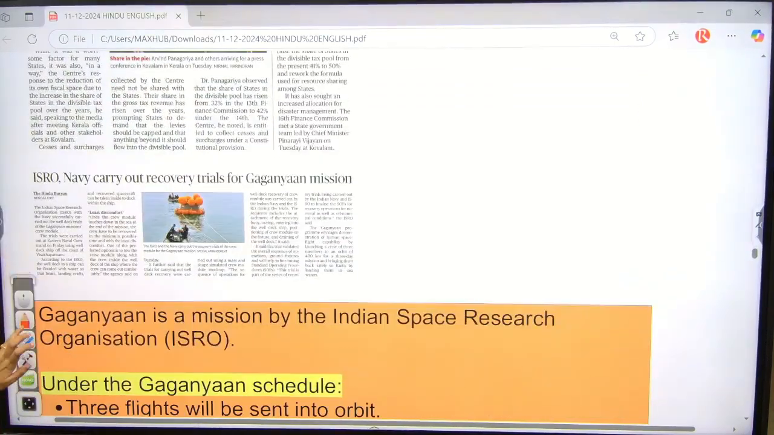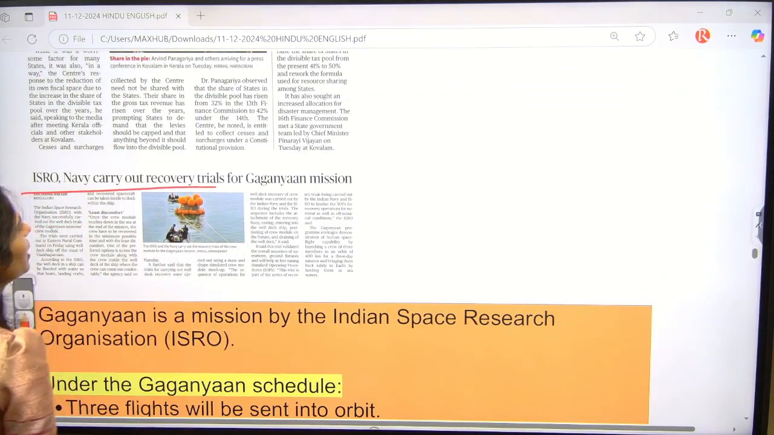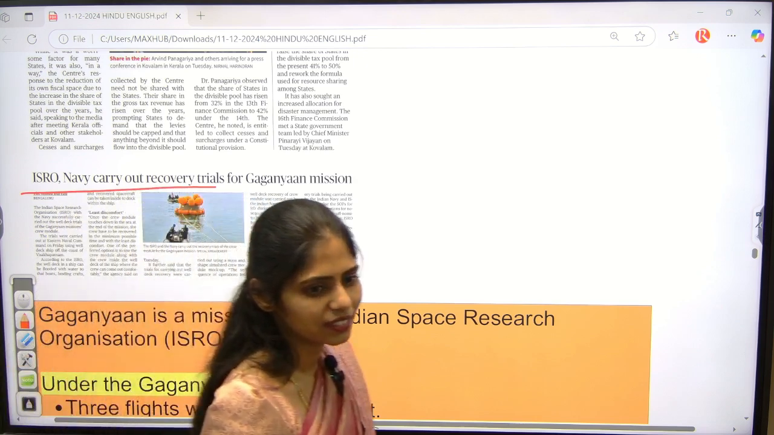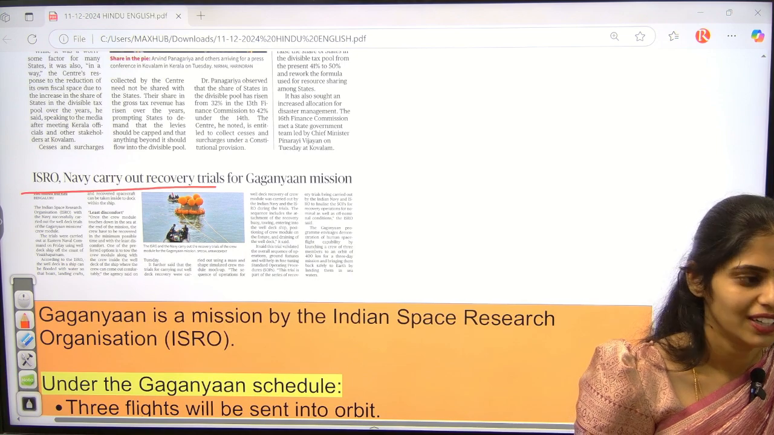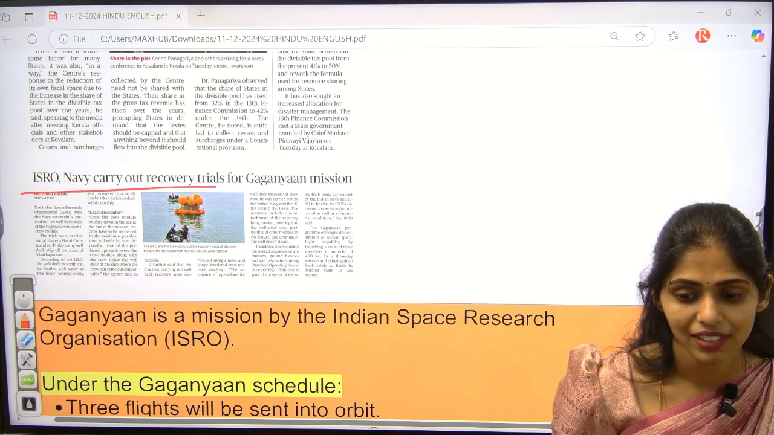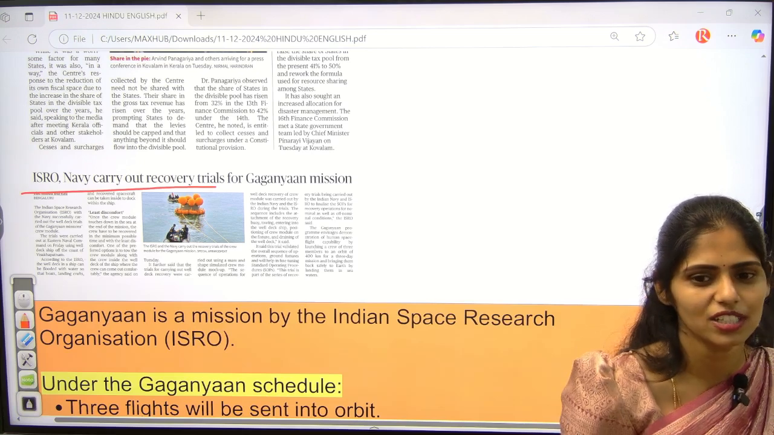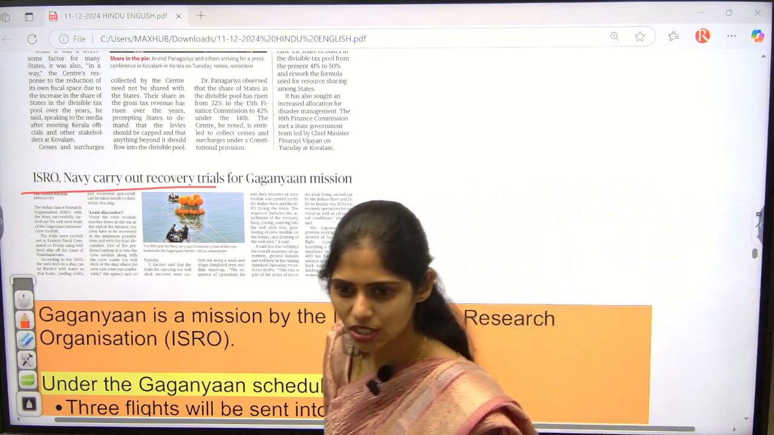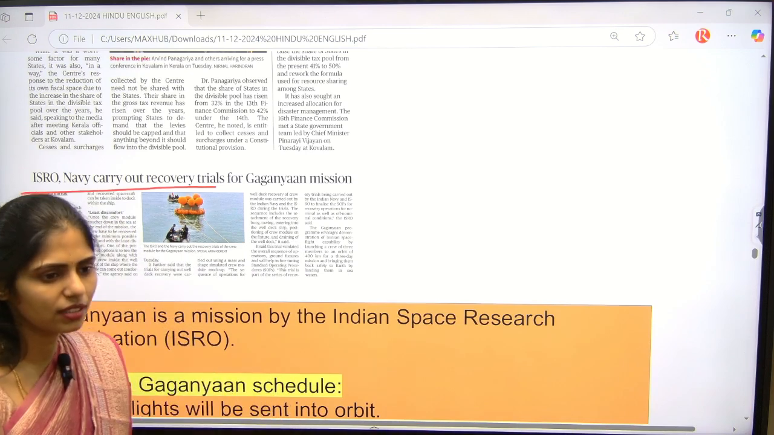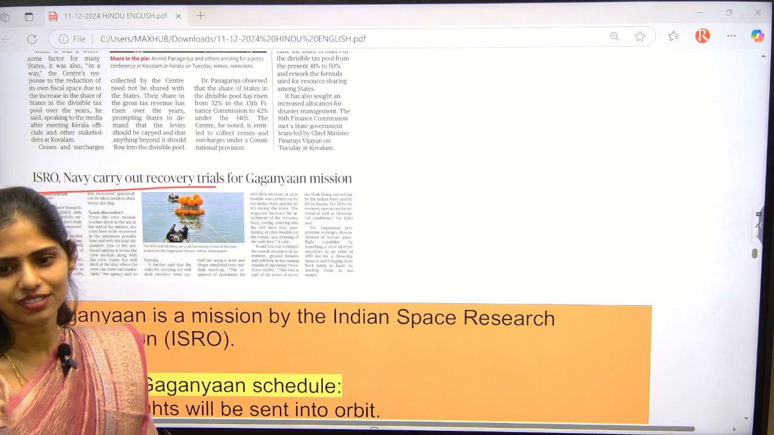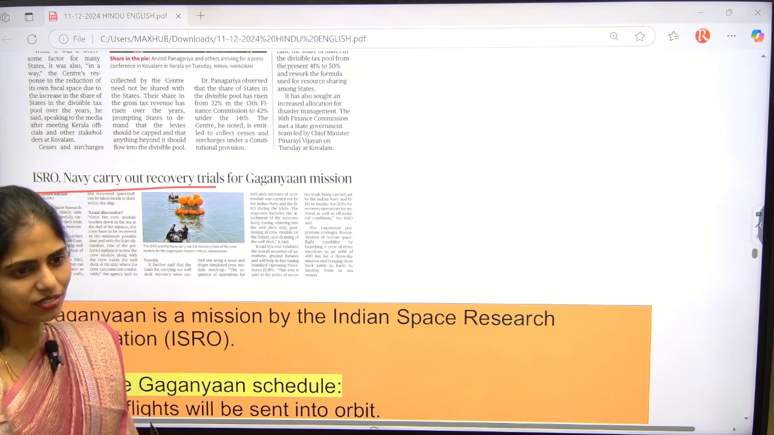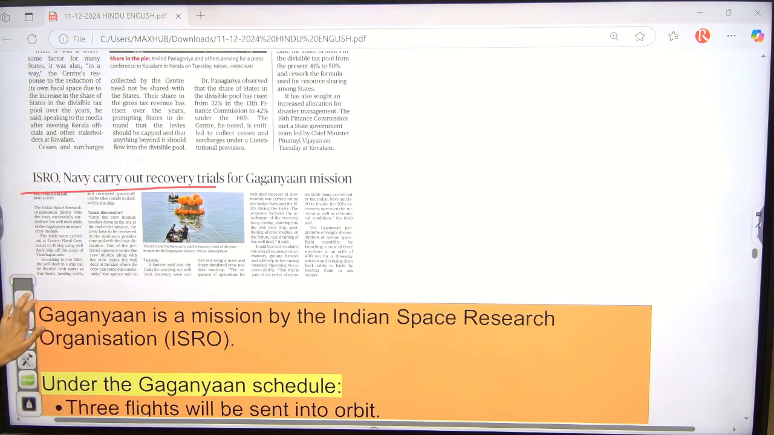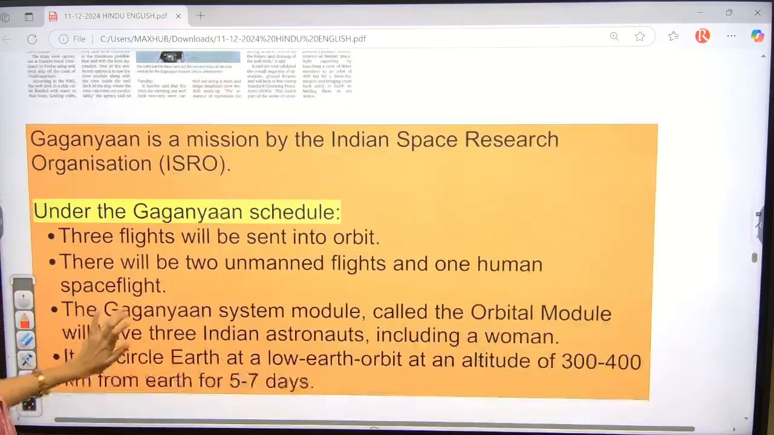And see this article: ISRO, Navy carry out recovery trials for Gaganyaan mission. What is the keyword? Gaganyaan mission. So what is this Gaganyaan mission about? Human sending into space, that is a human space mission. So how many members are going to be sent? 3 or 4? 4 or 3? 4. Check it once. I think if I'm not wrong, it is 3.